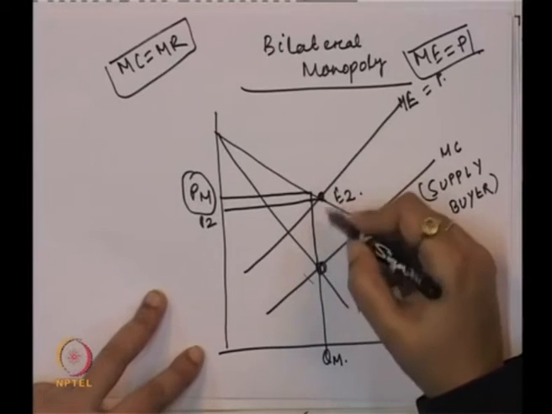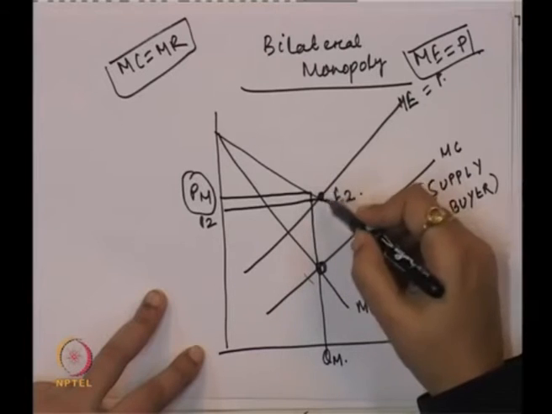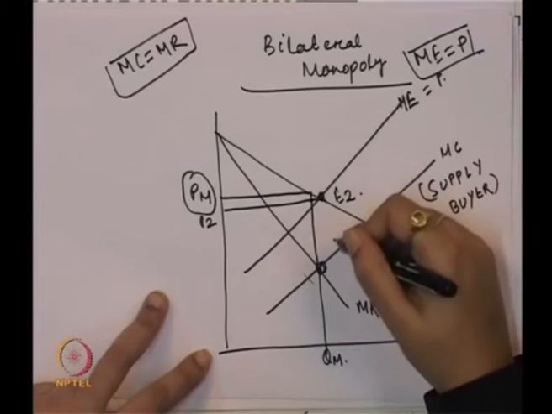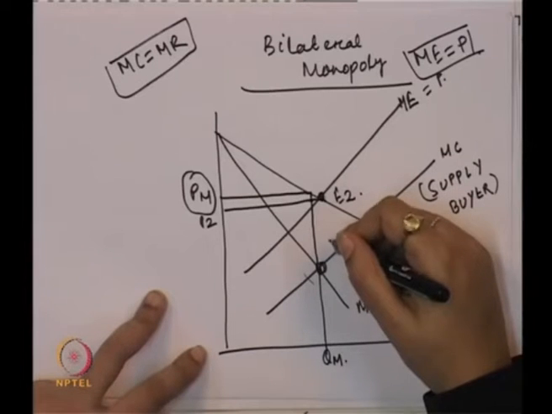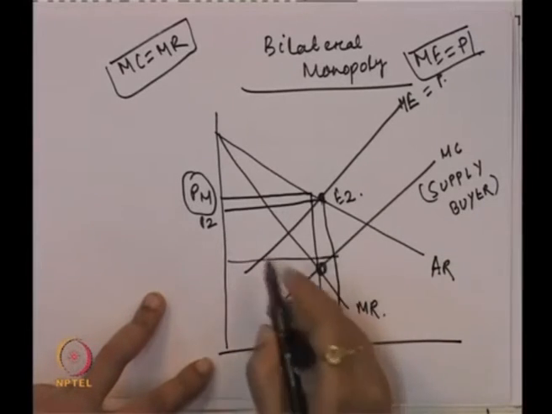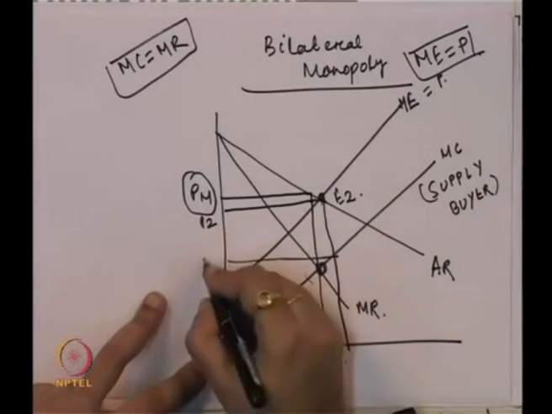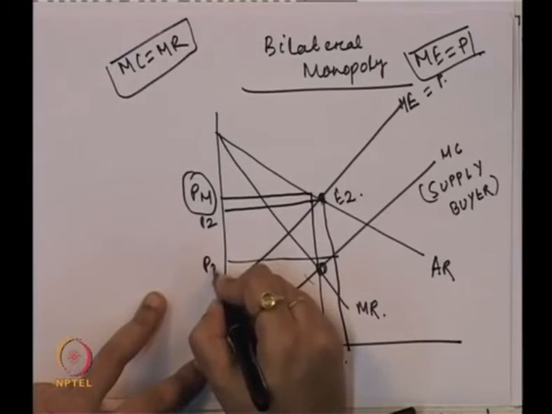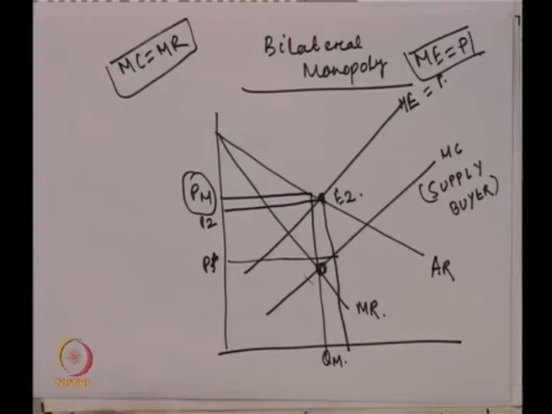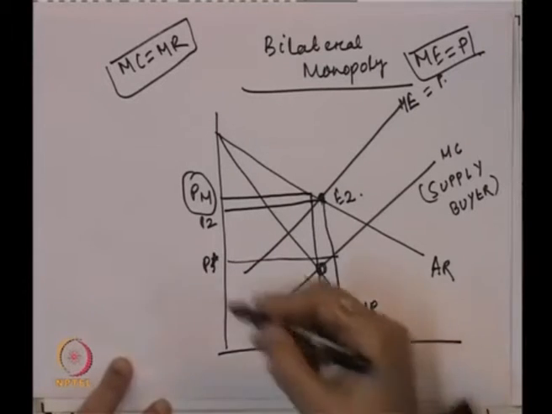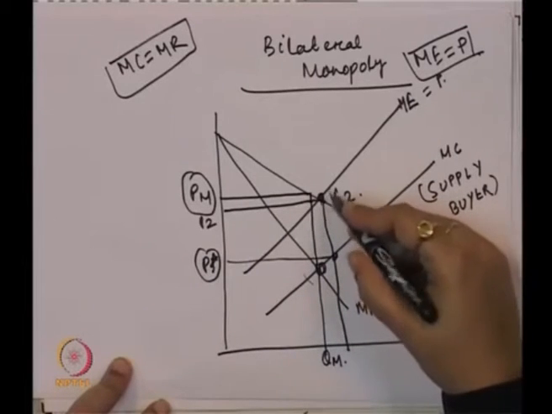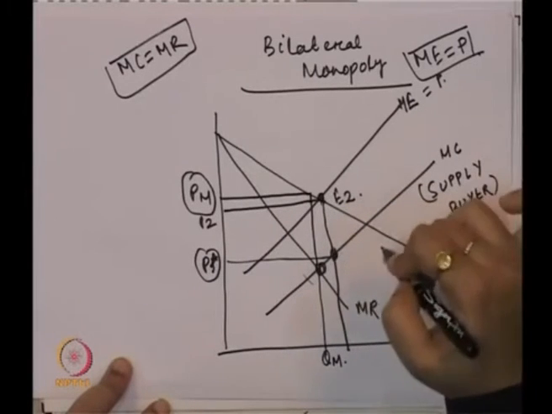Whether this has to be the price or maybe corresponding to this we get a point on the MC curve, because MC is again the deciding point here, we get one more price level here, which we can call P star. So now what is the ideal level here? The ideal level is maybe the monopsonist price, because this is the point corresponding to this where we get it equal to the MC.